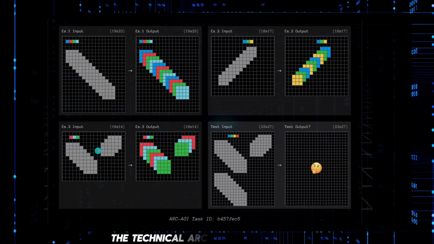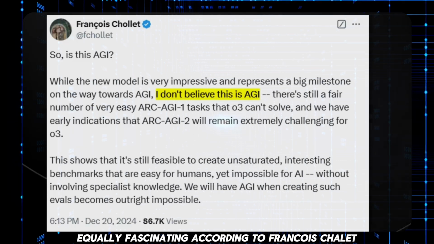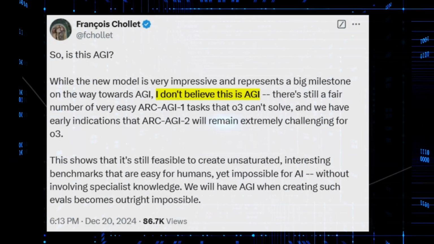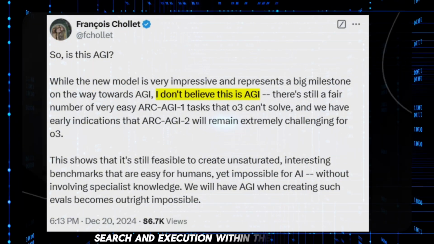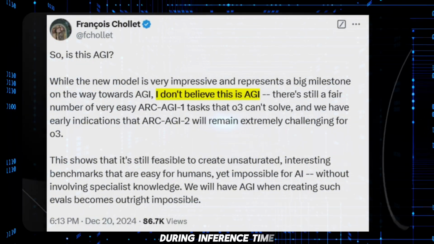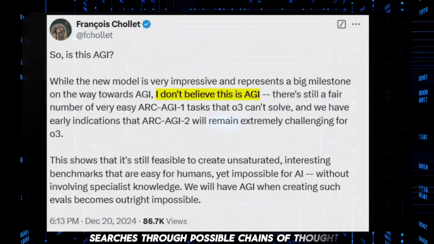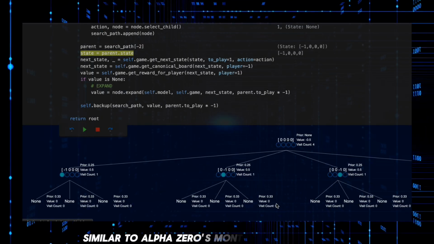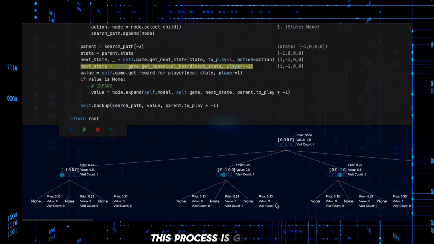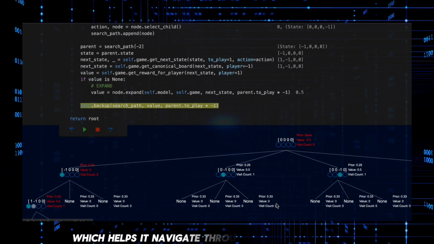The technical architecture behind O3 is equally fascinating. According to Francois Chollet, who helped create the ARC benchmark, O3 employs what he calls natural language program search and execution within the token space. During inference time, when it's actually trying to solve a problem, O3 searches through possible chains of thoughts or programs that might solve the task, similar to AlphaZero's Monte Carlo tree search. This process is guided by an internal evaluator AI model, which helps it navigate through potential solutions.